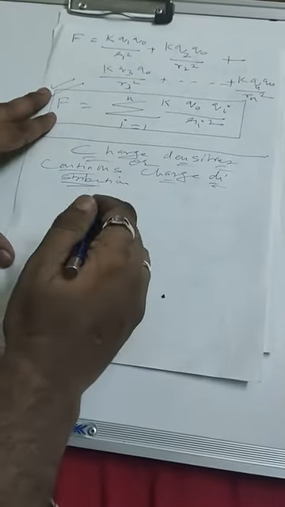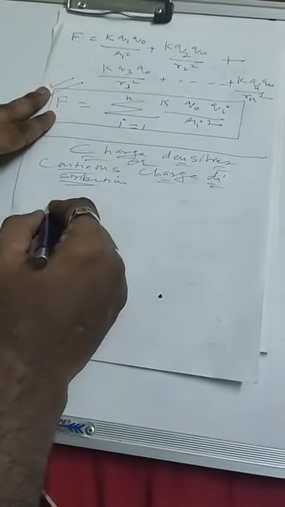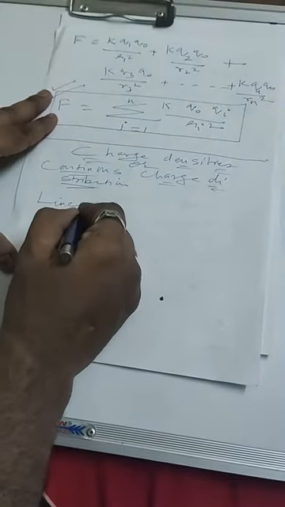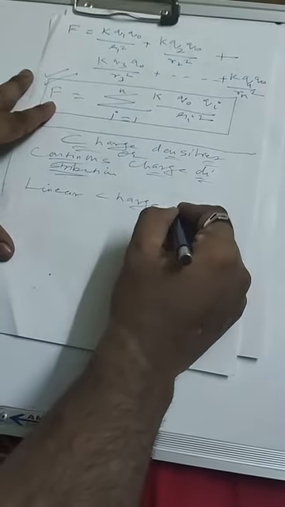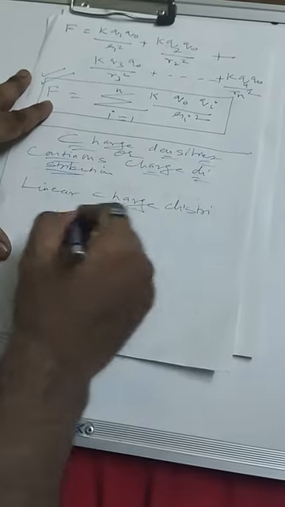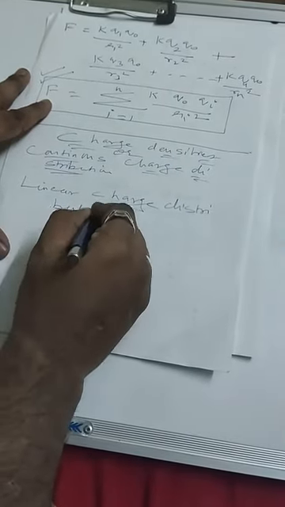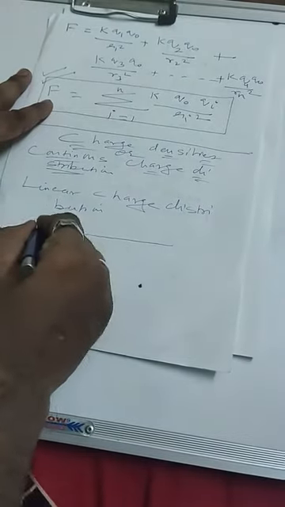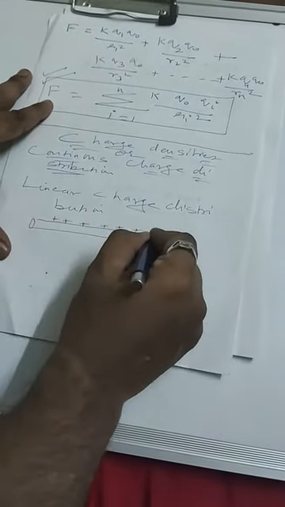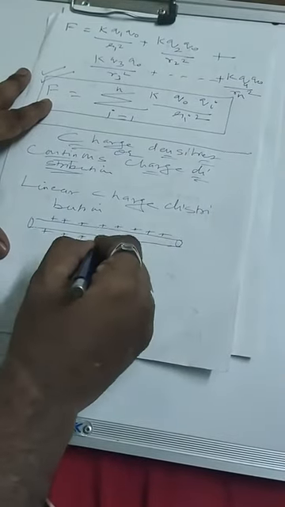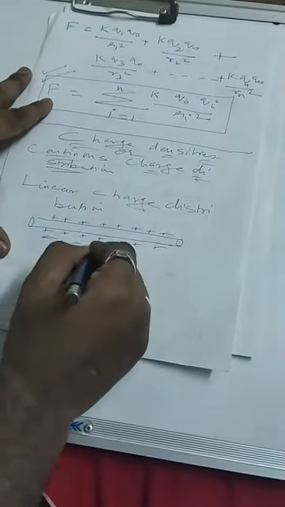So continuous charge distribution says what? Firstly we'll talk about the linear charge distribution. We will talk only about this today. Suppose there is a wire like this, and the charge is spread on its surface. Charge always spreads on the surface, and the length of the wire is L.